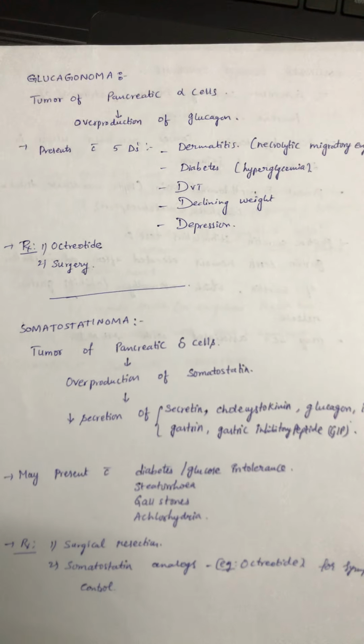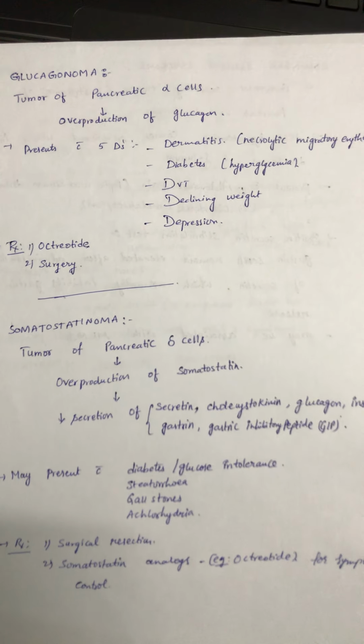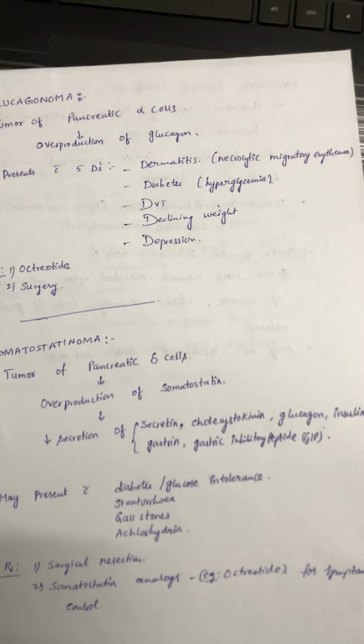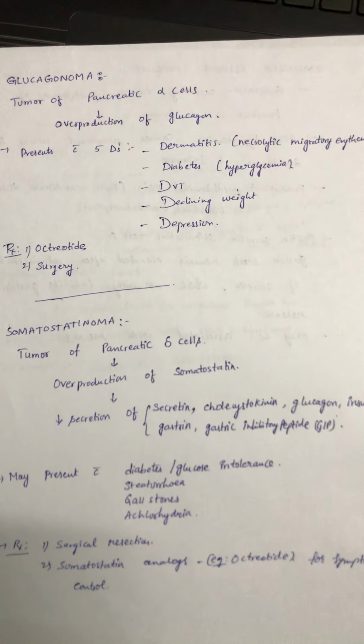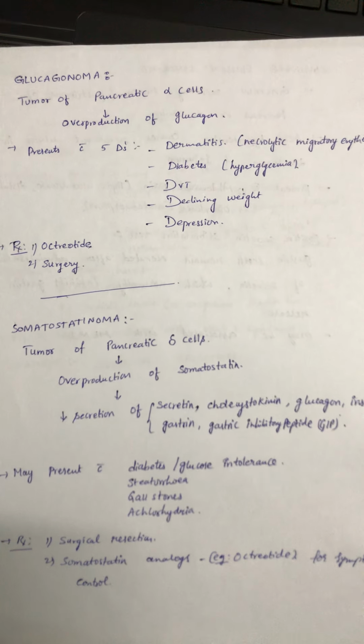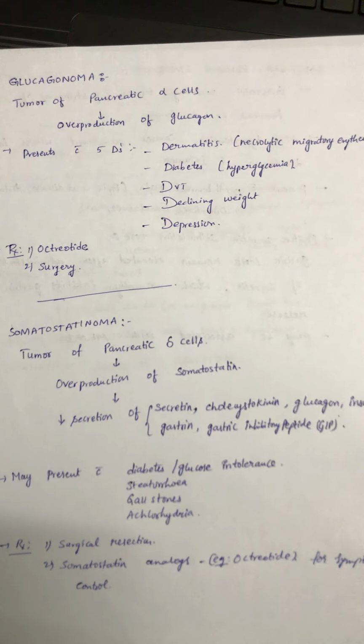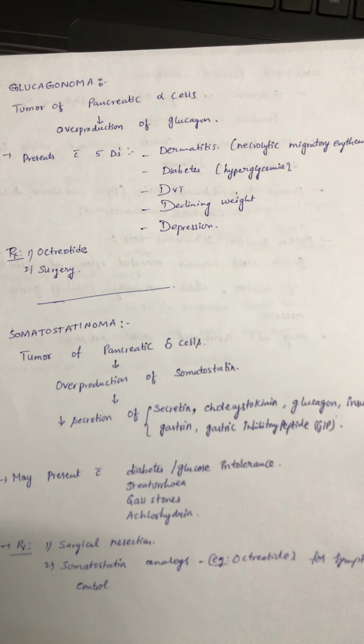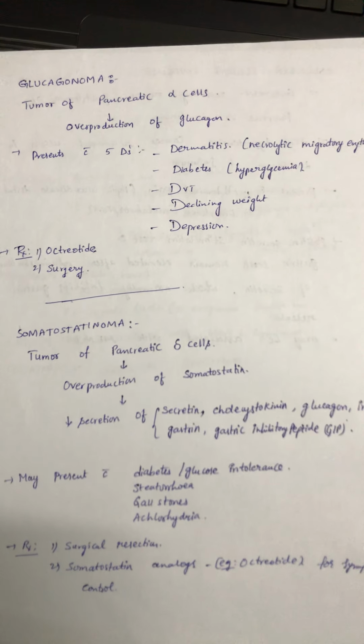Next one is glucagonoma, that is a tumor of pancreatic alpha cells due to overproduction of glucagon. It presents with 5 Ds, that is dermatitis, necrolytic migratory erythema, diabetes, hyperglycemia, DVT, that means deep vein thrombosis, and declining weight, depression. Treatment is octreotide and surgery.